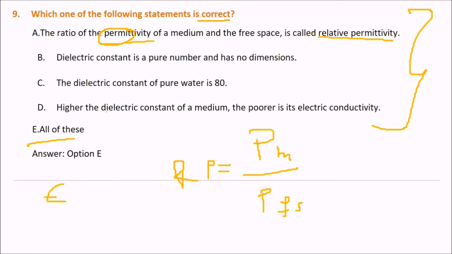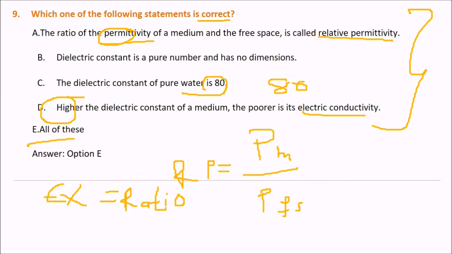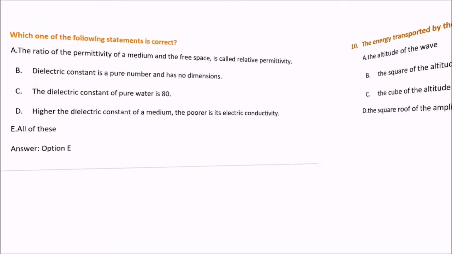The dielectric constant is a pure number and it has no dimensions because it is a ratio. The dielectric constant of pure water is 80. This is also true. And the higher the dielectric constant of a medium, the poorer is its electrical conductivity. So, higher dielectric constant, poorer its electrical conductivity. So, all of these are correct.